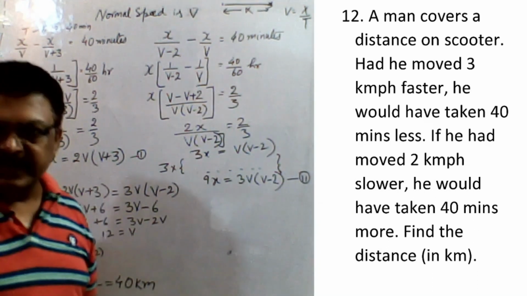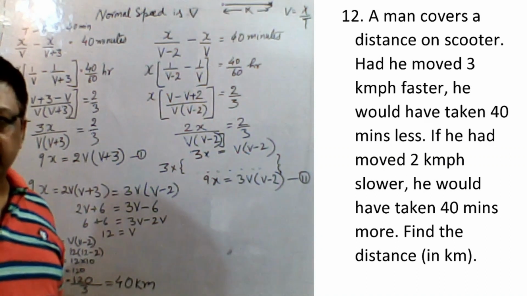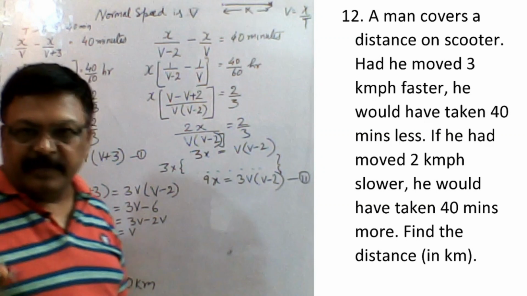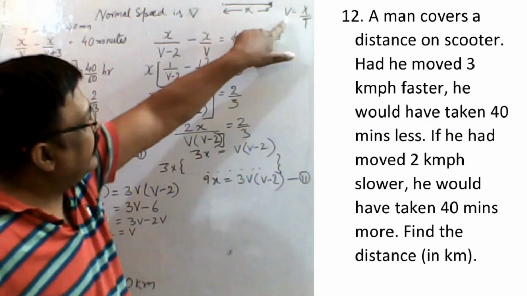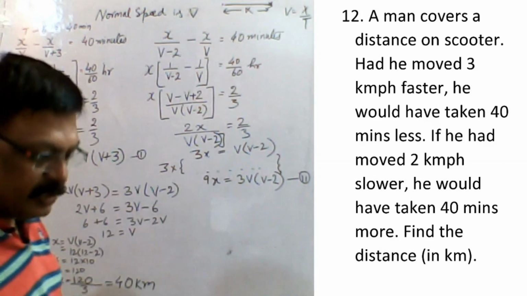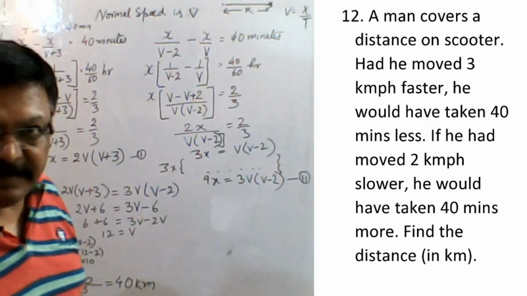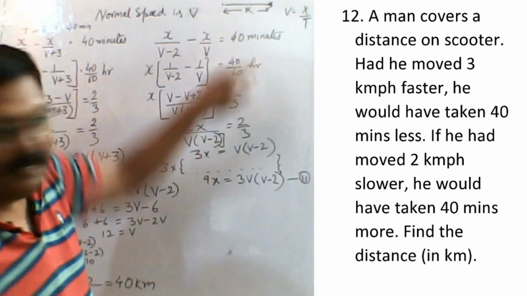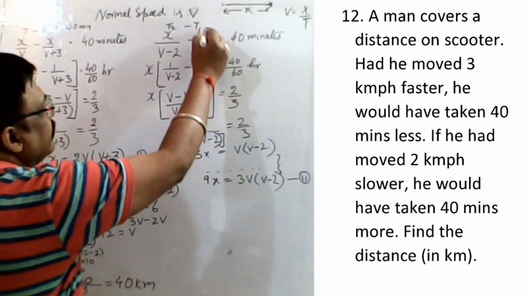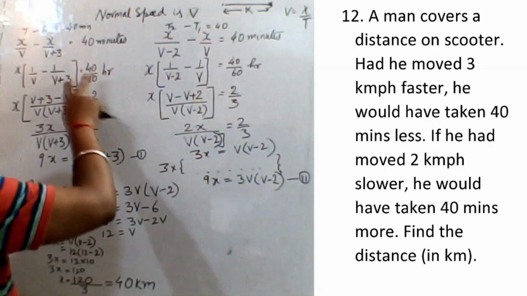Now the second condition: if he moved 2 km per hour slower, then what will happen? He would have taken 40 minutes more. From his normal speed, he has decreased 2 km per hour. When the speed decreases, you take more time to cover the same distance. So here he is taking 40 minutes more to cover the distance. So here again T1 is equal to 40 minutes. Now you solve these two.